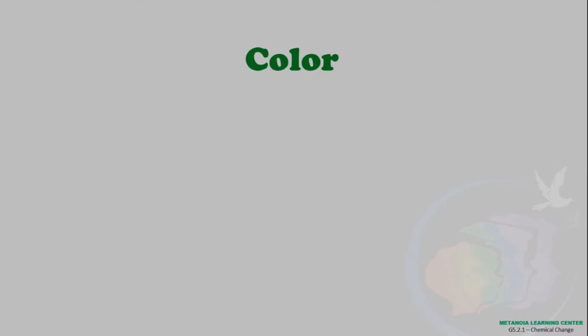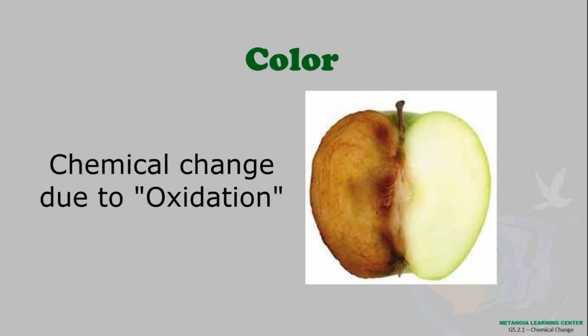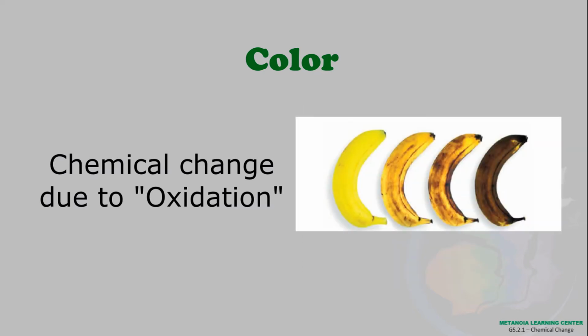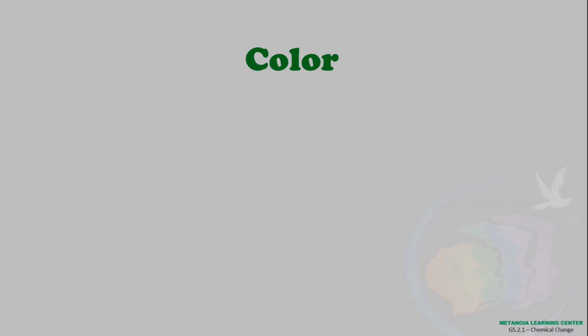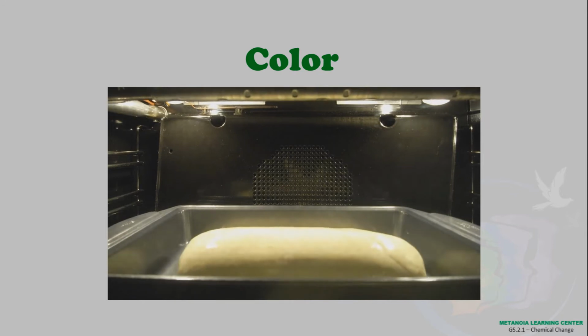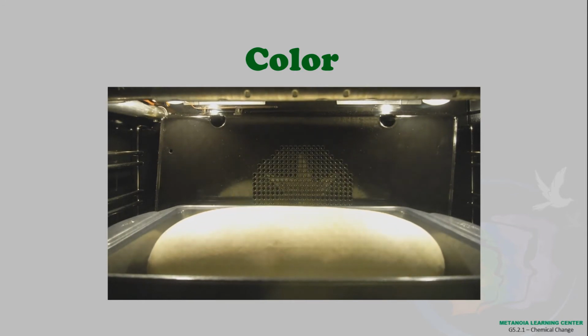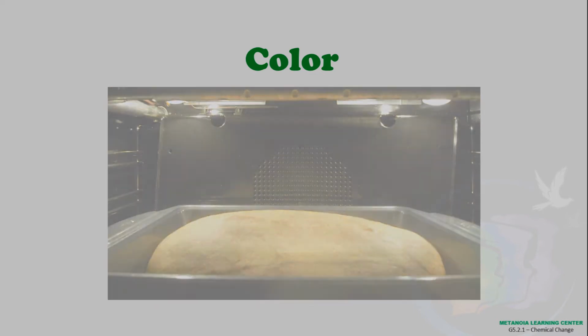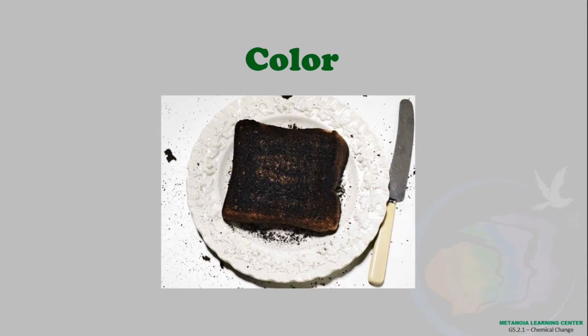Color. When an apple is cut in half and you leave it exposed for a few minutes or hours, the color slowly changes. When a banana rots, its color changes as well, from yellow to brown, then black. Bread also changes color, from raw dough to the color when it is cooked, and also when it is left in the oven for too long.